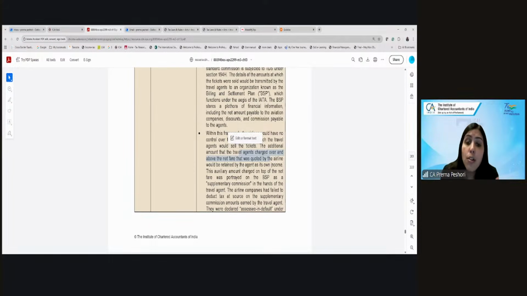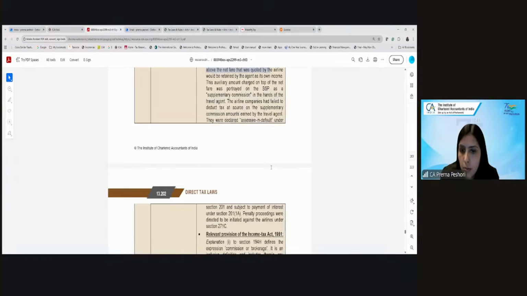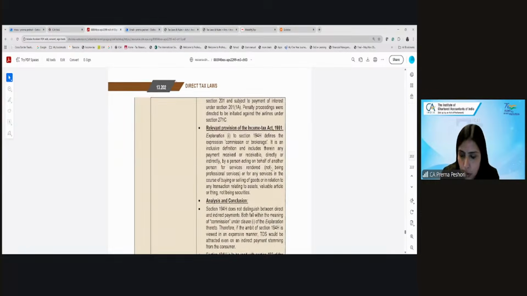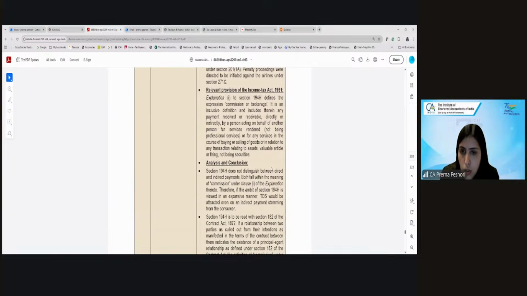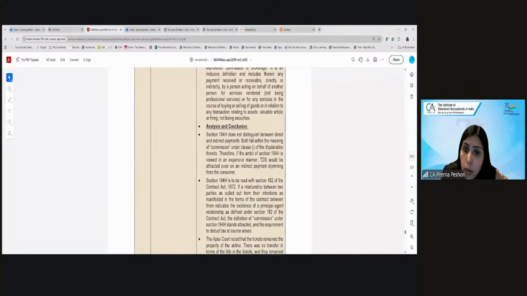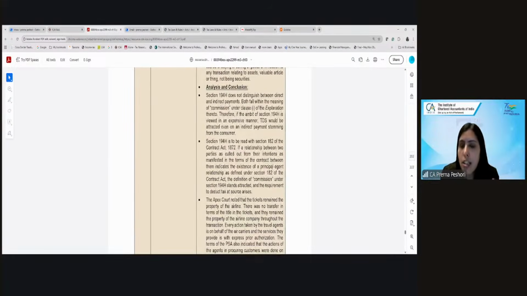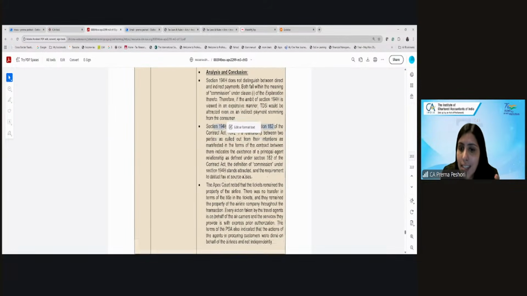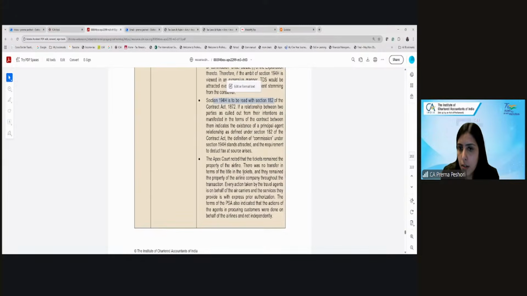Now, airlines have not deducted the TDS on this supplementary commission and they have been treated as assessee in default. So the question is whether 194H applies on both the base commission as well as the supplementary commission. Here the court analyzed that 194H is to be read with Section 182 of the Contract Act, which provides that the relationship between the airline and the agent is that of principal and agent. The tickets sold by the travel agent are the property of the airline.